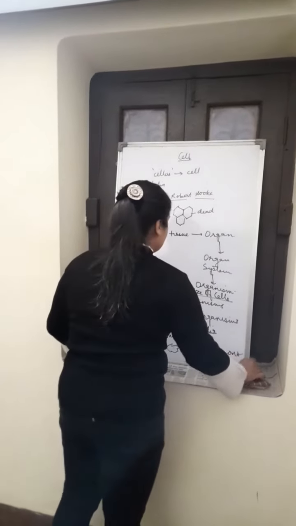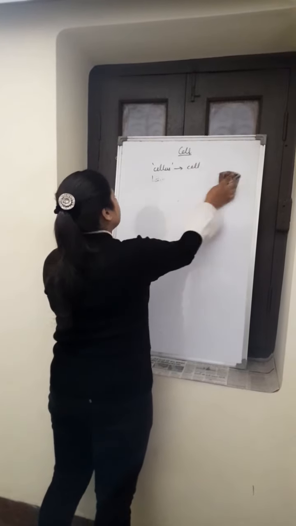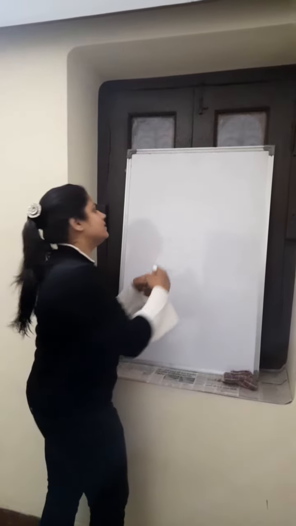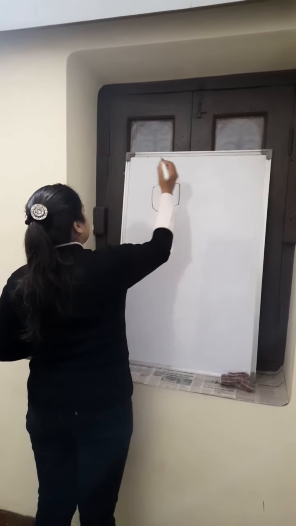Now when we look at a plant cell, what does it have?